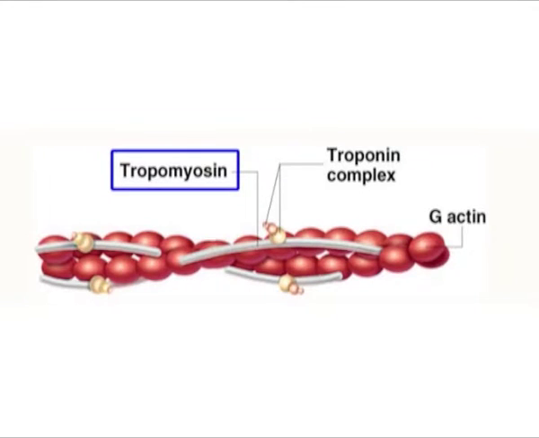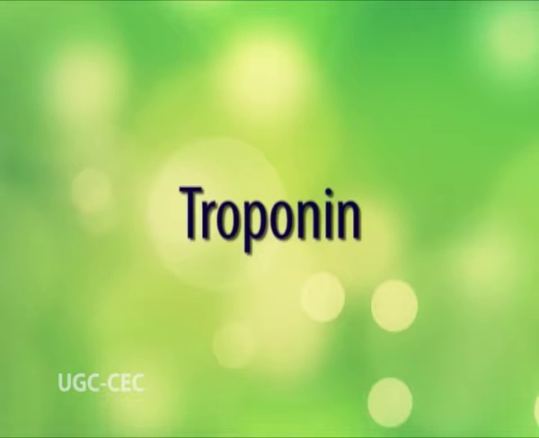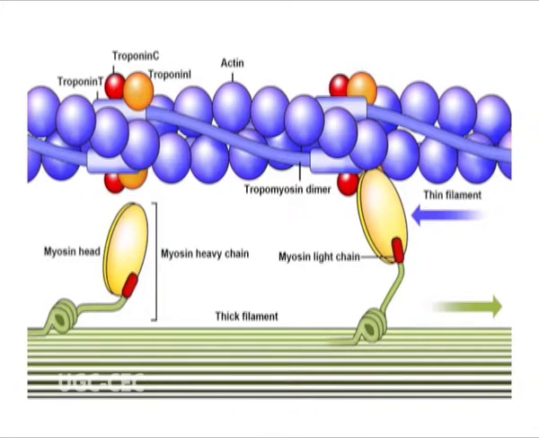Tropomyosin. Tropomyosin is a rod-shaped molecule and has two chains in a helical chain arrangement. It is tightly associated with actin and lies in the grooves of the actin double helix. It has no ATPase activity. It has two forms, tropomyosin A and B. Troponin. Troponin is a complex of three proteins, TnI, TnC and TnT. In the absence of calcium ions, when there is no contraction, the troponin-tropomyosin complex prevents the formation of bridges between actin and myosin.